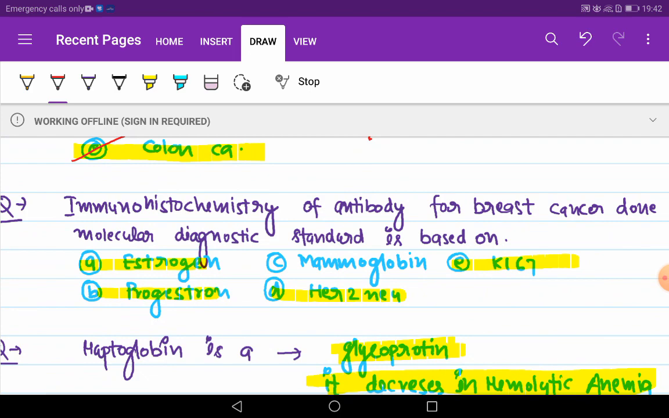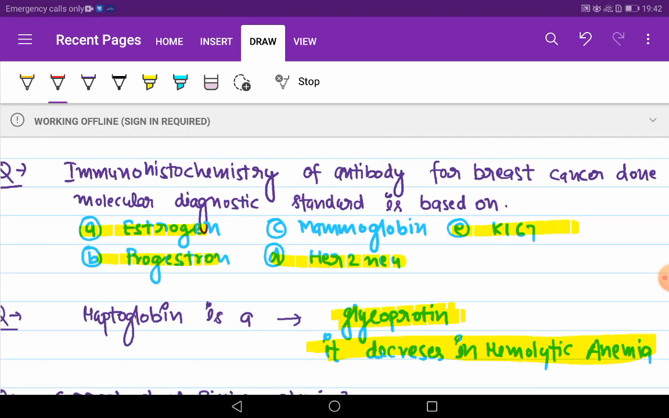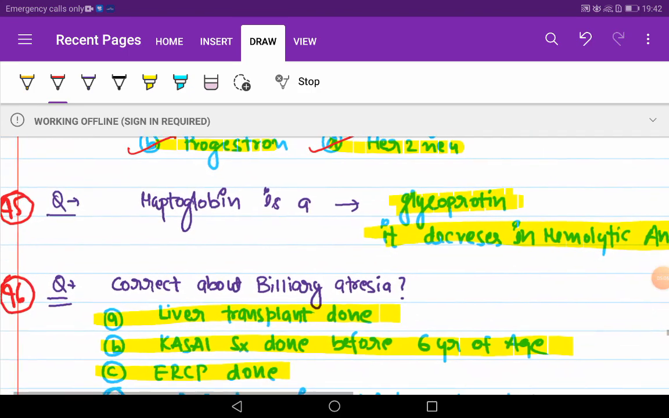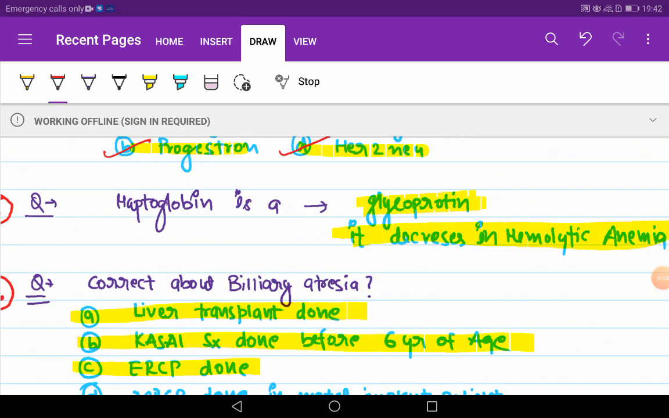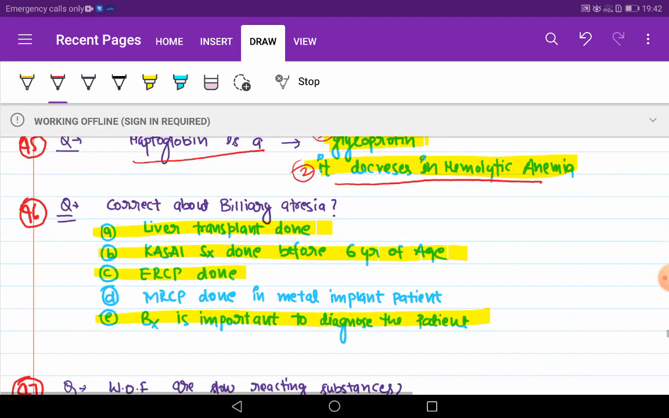Immunohistochemistry of antibody for breast cancer, done for molecular diagnosis. Standard is based on estrogen, progesterone, HER2 neu and Ki67. Our next question is haptoglobin is a glycoprotein. First option is glycoprotein and second option is it decreases in hemolytic anemia. These are correct options.